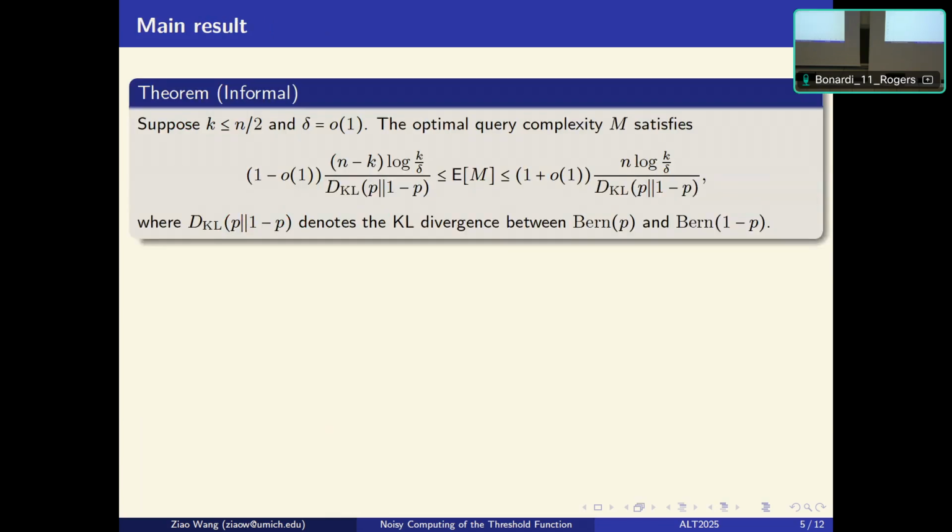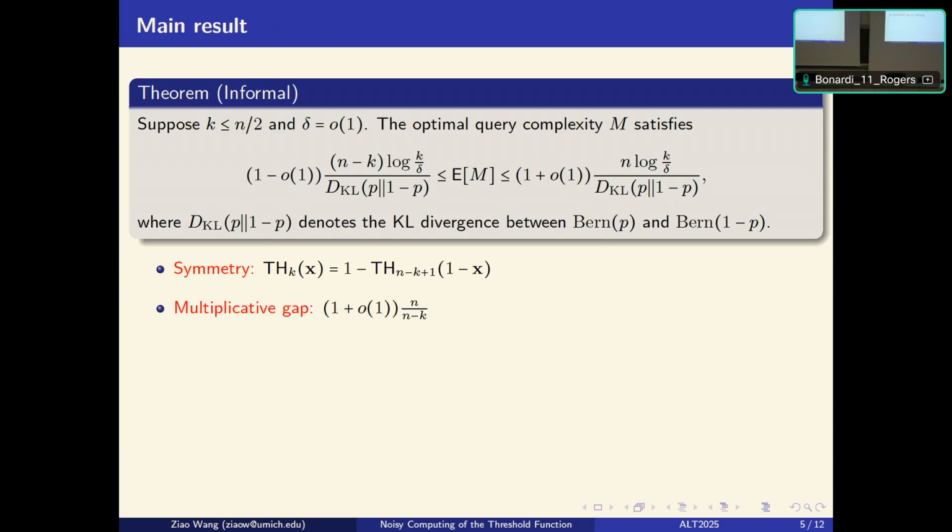Our result can be summarized into this theorem here. Suppose k is less than n over 2, and the targeting error probability is little o of 1. We show that to compute this threshold function, the optimal expected query complexity satisfies this upper and lower bound. Here we are restricting k to be less than n over 2. However, some symmetry tells us that computing the threshold k is the same as computing threshold n minus k plus 1, so assuming this is not really losing any generality.